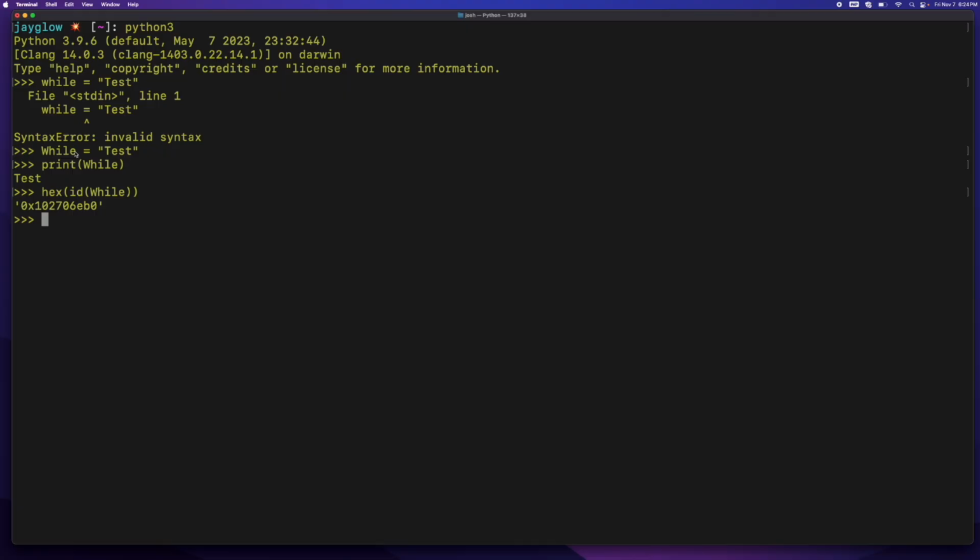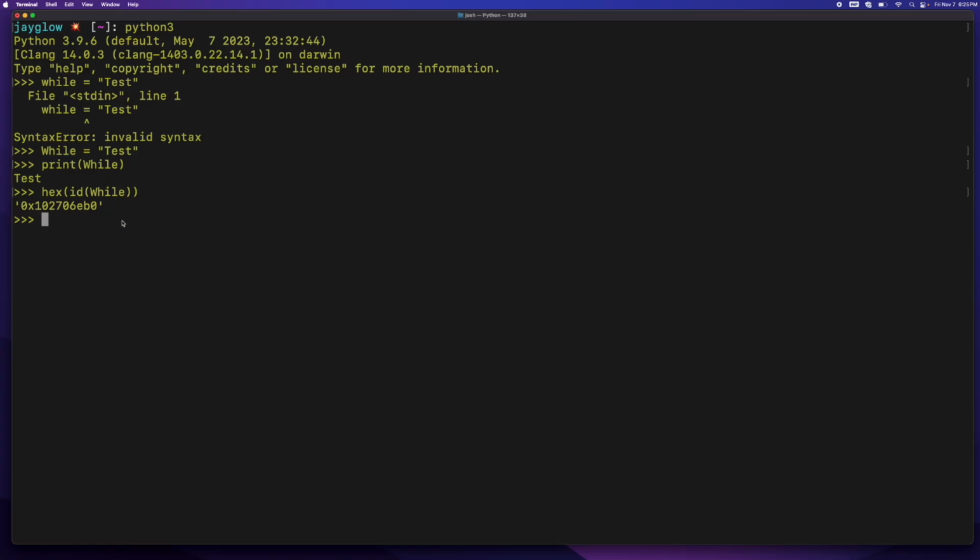There will be some type of trick question on the PCEP exam that's going to use a reserved word in some way, and you'll have to identify it. There may be a question something like, which one of these are valid variable names, or even valid identifier names? And you'll need to find, if you see while with a capital W, you know that it is valid. This goes for all reserved words.